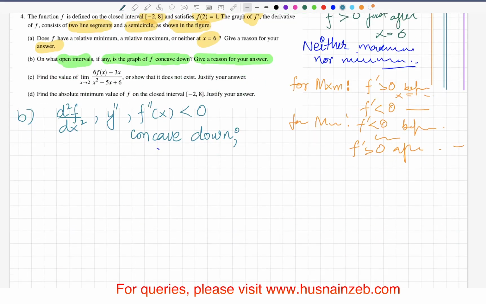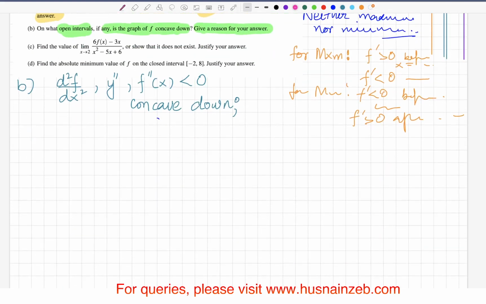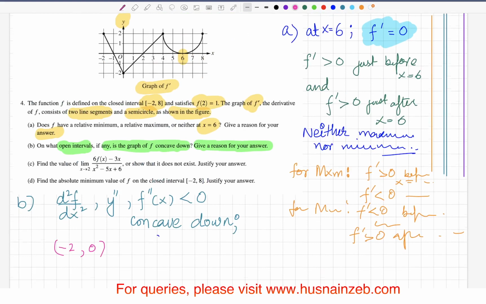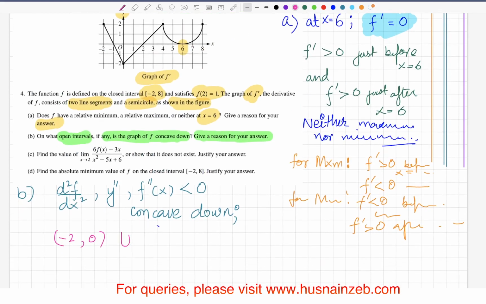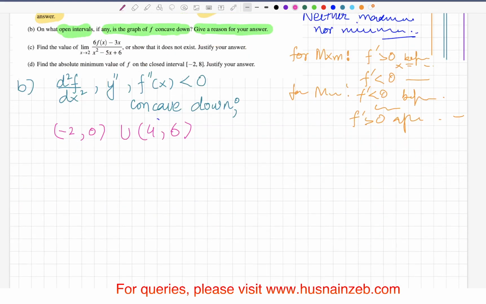So what I see from the graph is -2 to 0, and also 4 to 6, these two open intervals, the second derivative is less than 0 as the slope of the derivative is negative.